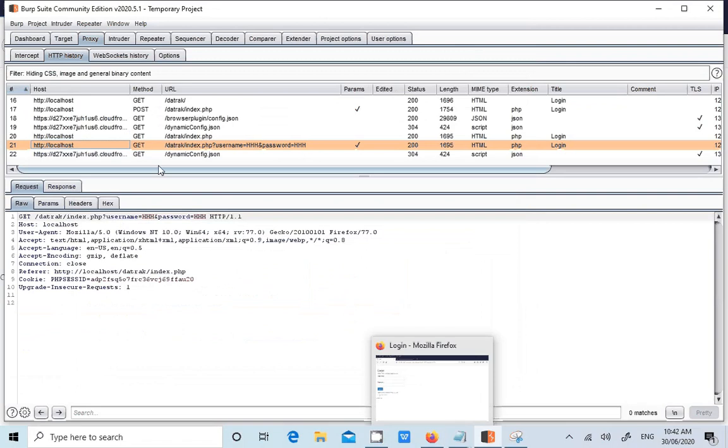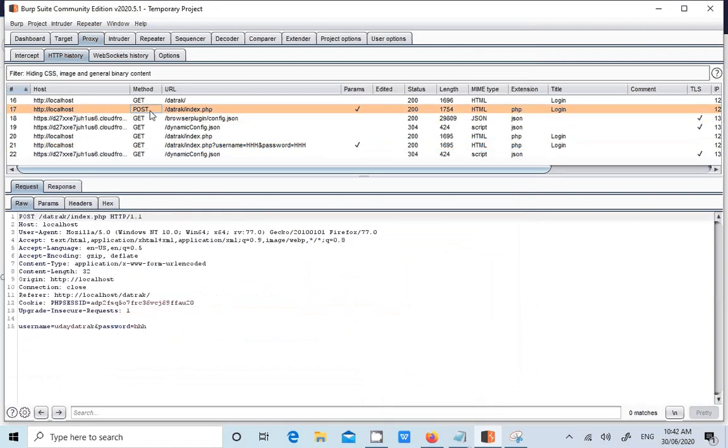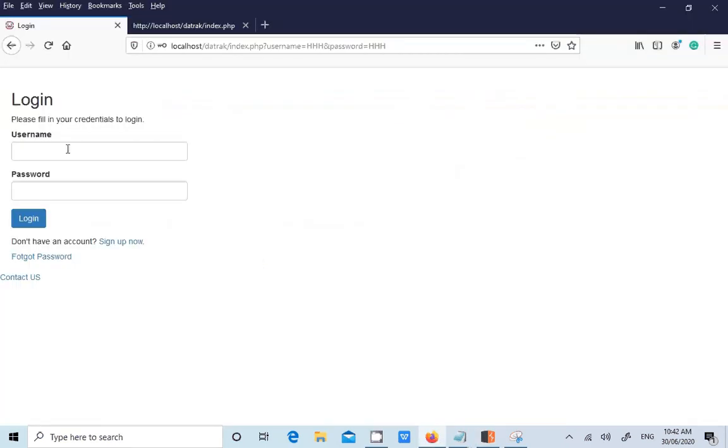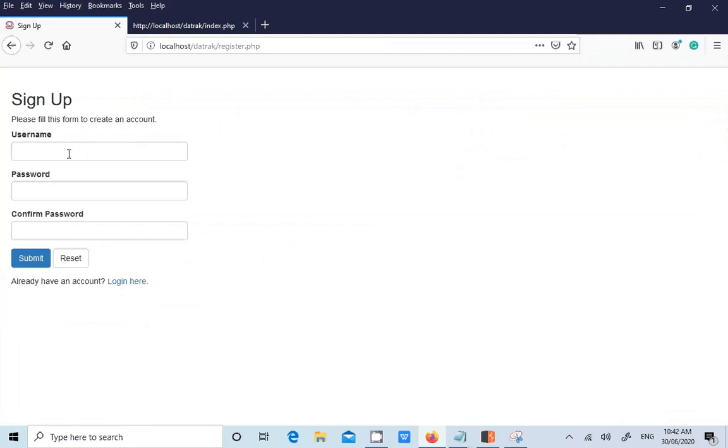Now you checked it on the login page. It is sent over a POST request, so you don't have to change anything here to GET. I'm just trying to explain to you. That's important, guys. Now you should not stop here. You should browse all the pages. You should also see on the sign up page how it is sending.